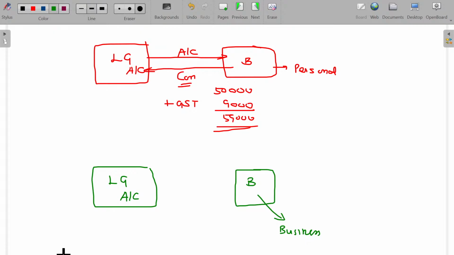Maybe he has a Green Trend beauty salon, spa and salon, right? Green Trend. He wants to install the AC at his business location. And the consideration being 50,000 rupees. What about the GST? 9,000, total 59,000.